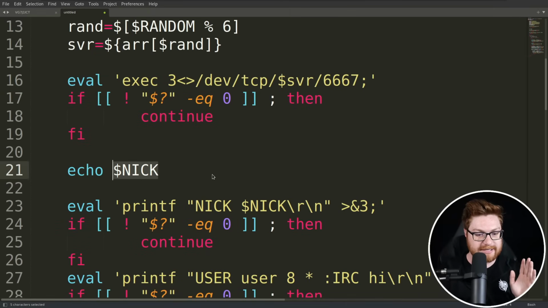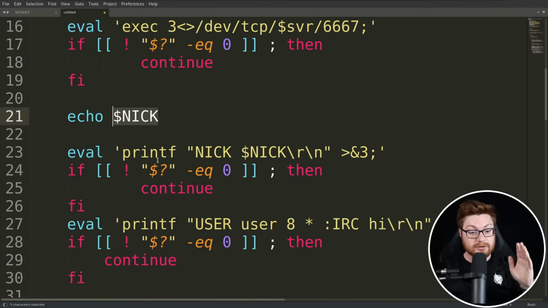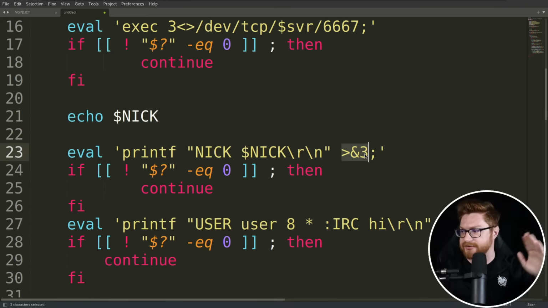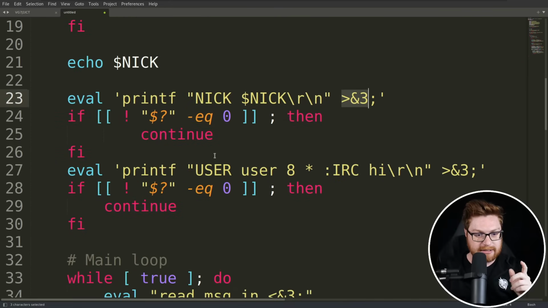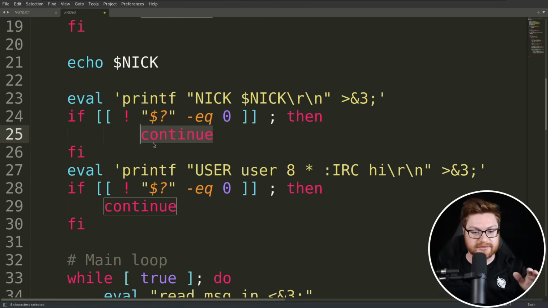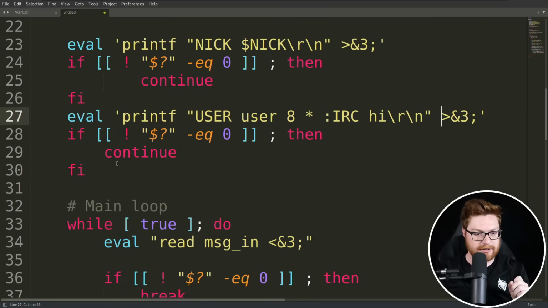We've determined our nick variable, and we literally use that as a nickname for ourself in the IRC server. We connect in as the bot, right? And then we send that to our file descriptor 3. If that did not succeed, then we continue, because $? is the return status, the exit code, of the previously run command. If that is not equal to 0, which means it failed, because 0 means success, then we continue onward. We set our user, IRC high, whatever. Again, we check if that succeeded or not.